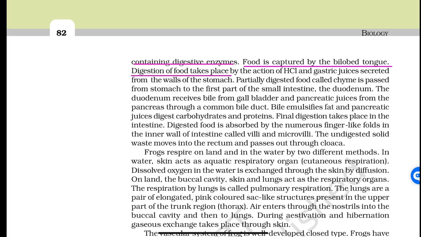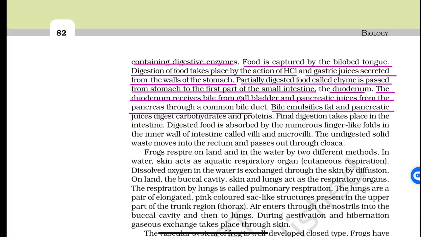Digestion of food takes place by the action of HCl and gastric juices secreted from the walls of the stomach. Partially digested food, called chyme, is passed from the stomach to the first part of the small intestine, the duodenum. The duodenum receives bile from the gallbladder and pancreatic juices from the pancreas through a common bile duct. Bile emulsifies fat and pancreatic juices digest carbohydrates and proteins. Final digestion takes place in the intestine.